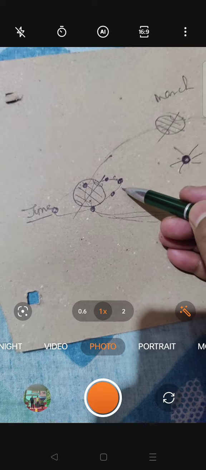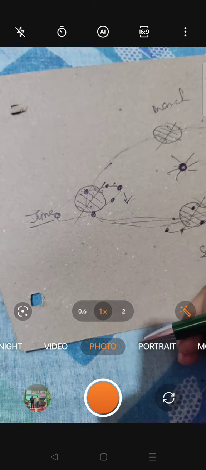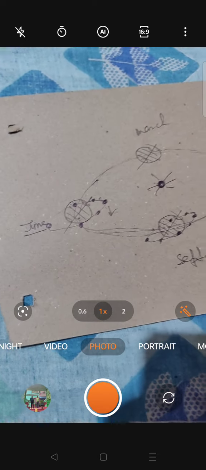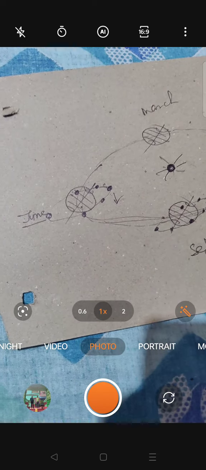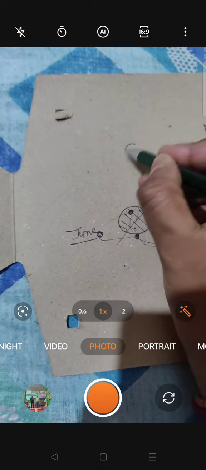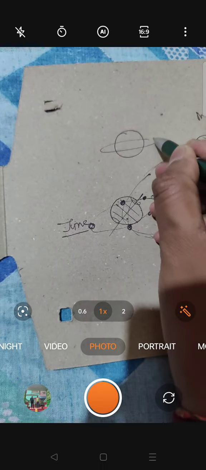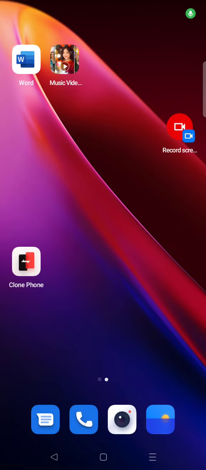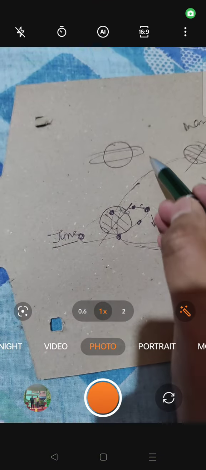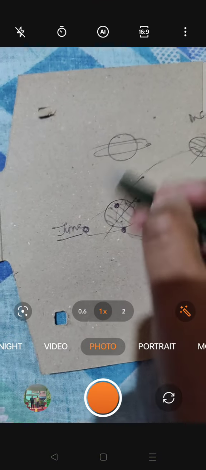Then you have to lower down this moon. But if you lower down this moon, then in all 12 months there will be a solar eclipse, because for that you have to rotate the moon in the middle of the earth. And if you draw the moon in the middle of the earth, then every month there will be a solar eclipse and lunar eclipse. But that doesn't happen.